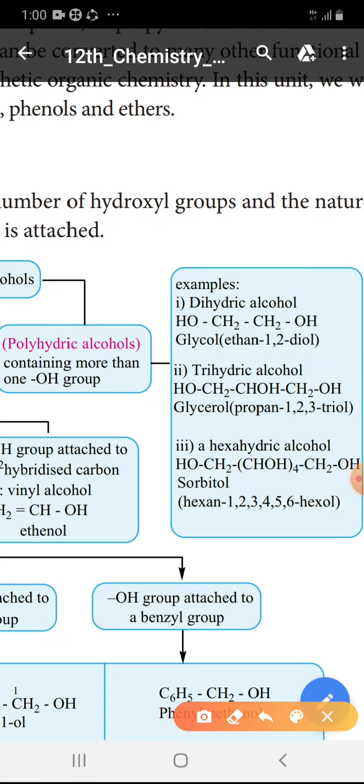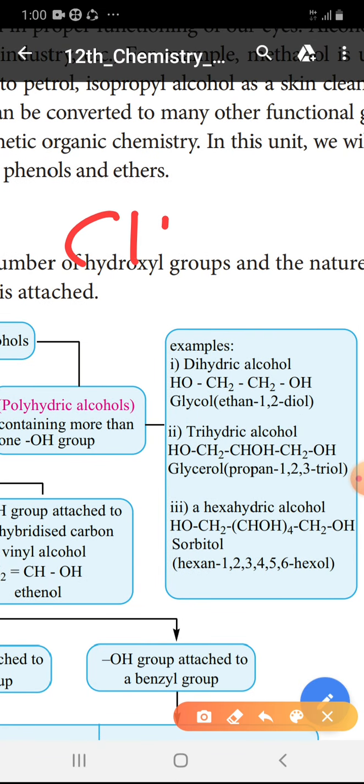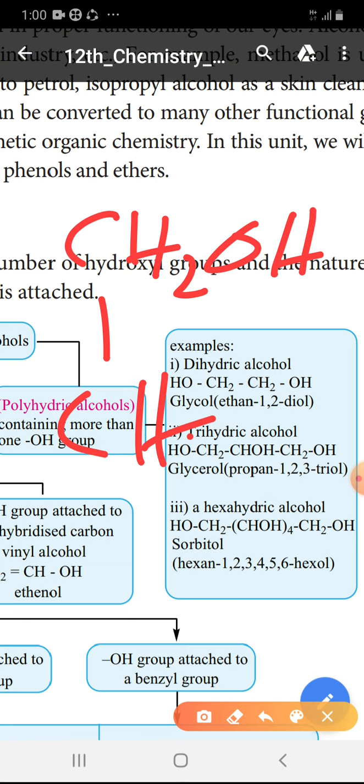Dihydric means it contains two OH. For example, instead of writing the formula like this, you can write CH2OH and CH2OH. This is called a glycol.